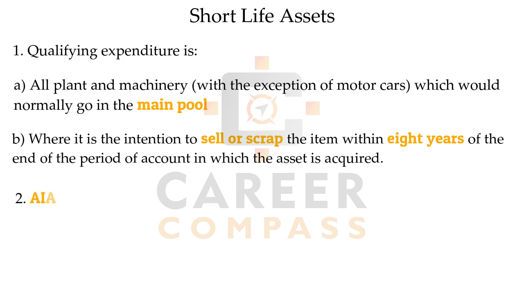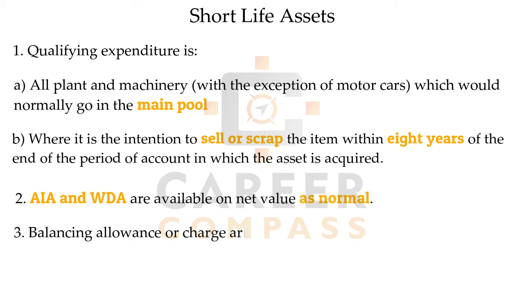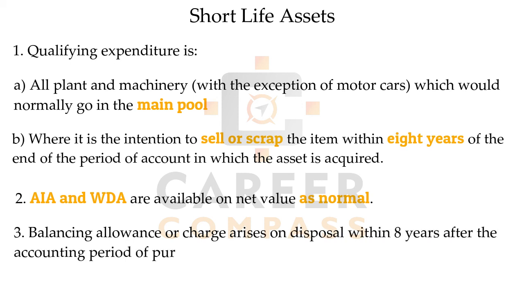So short life assets can have AIA and WDA as normal. Here students, when we sell or scrap the item within 8 years, we will have the balancing allowance or balancing charge separately for that column, right? And that is one kind of benefit. You can get the balancing allowance as early as possible if you treat it as a short life asset. Otherwise, you know that a balancing allowance can only arise in the last year of the business, that means the cessation year. But here you can take it when you sell the asset, as long as it is a short life asset.